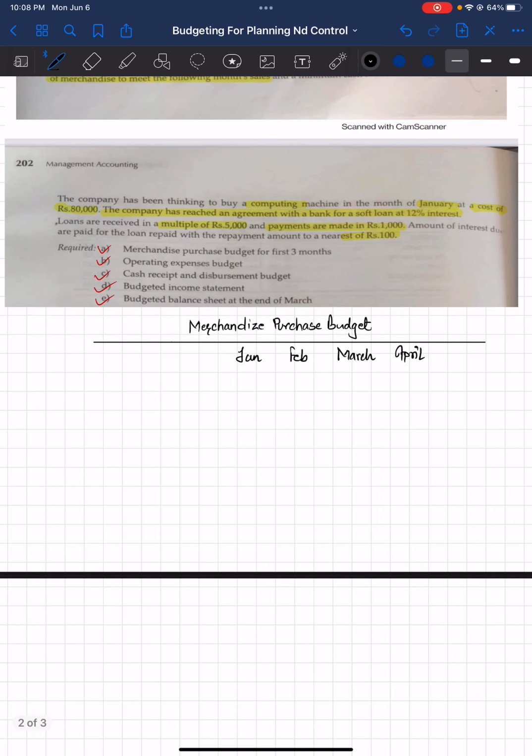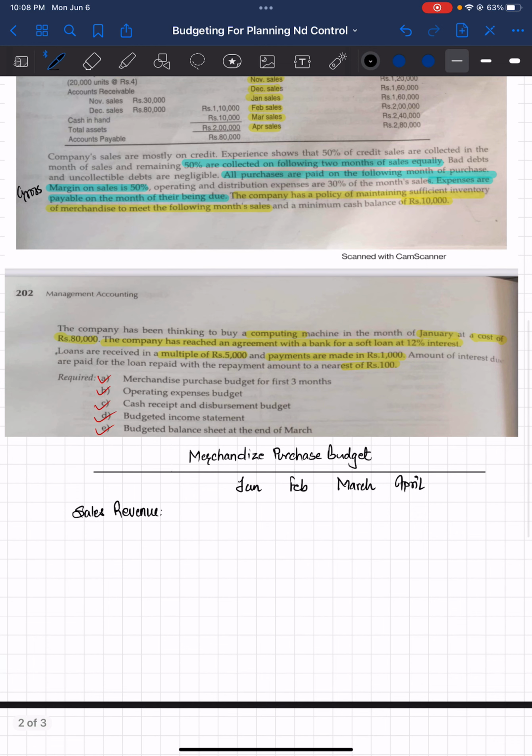The first thing that we're going to need is the sales revenue. We can take this as a format and also as an example to understand how you prepare the merchandise purchase budget. The sales revenue for the month of January is 160,000. In February, it is 2 lakhs. In March, it is 240,000. And in April, it is 280,000.